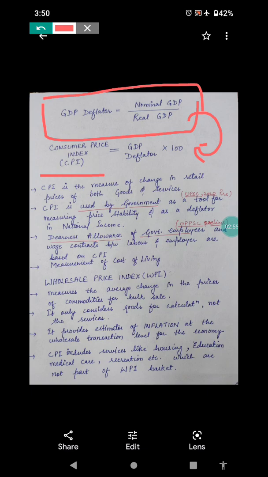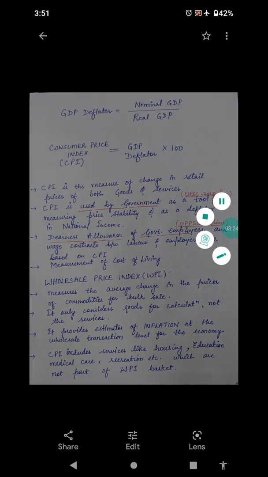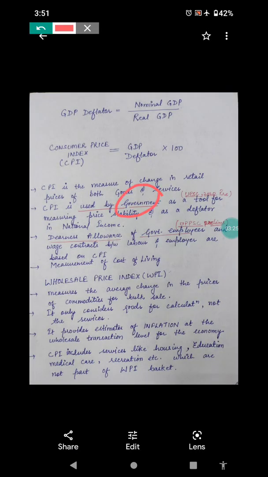So these were the basic terms. Now we will study in detail about CPI, that is Consumer Price Index. As indicated in its name, it is a measure of change in retail prices of both goods and services. Pay attention, it is the change in prices of both goods and services. CPI is used by government as a tool for measuring the price stability and as a deflator in national income.